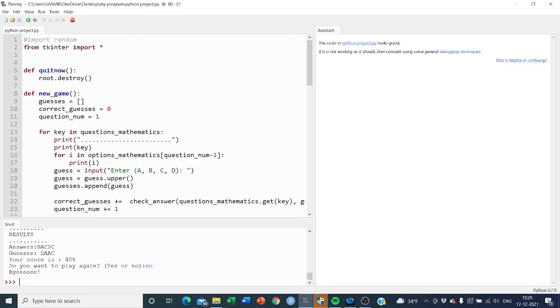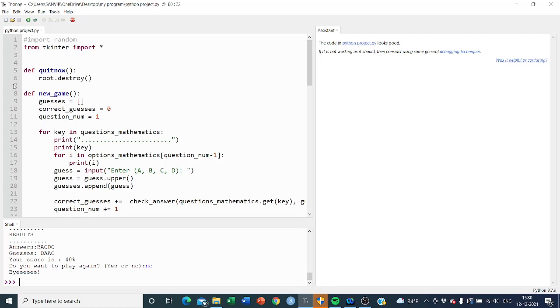In the beginning, I have used this tkinter import star. With this, I'm going to give one message to the user on the window, showing "click here to play". When the user clicks on that window, root.destroy will destroy it, and the question will come showing in this shell part.